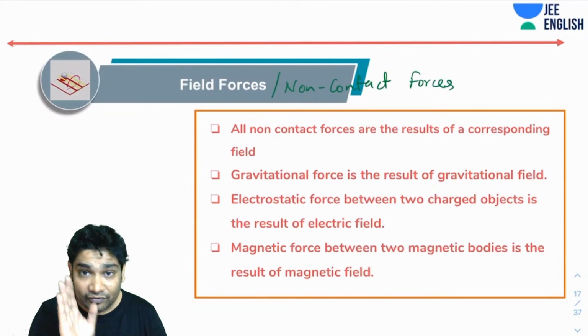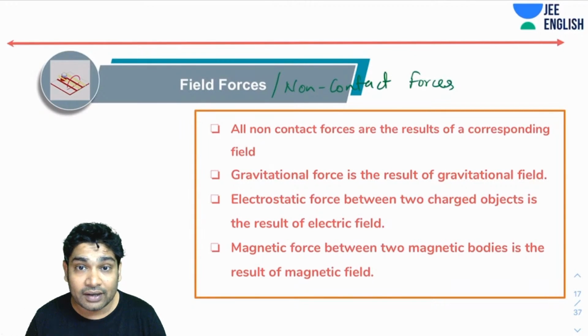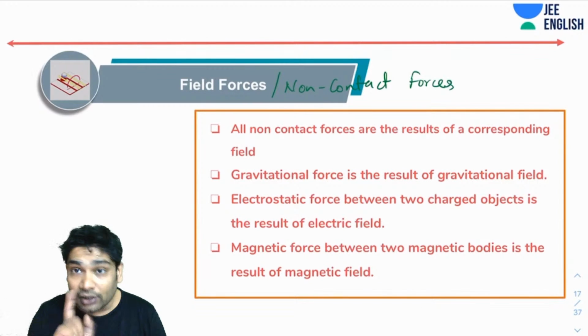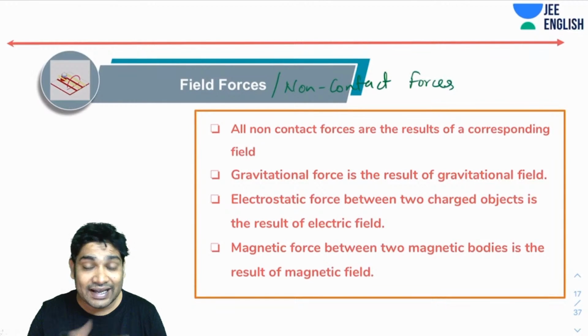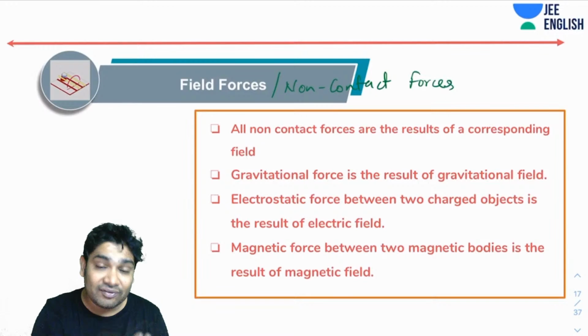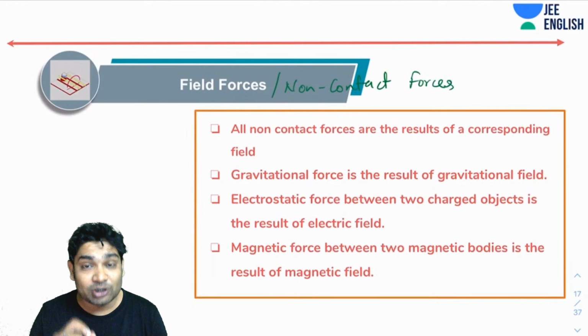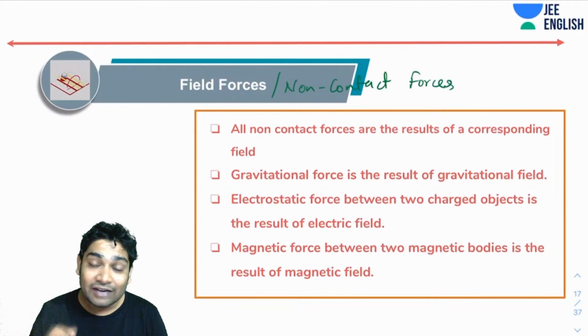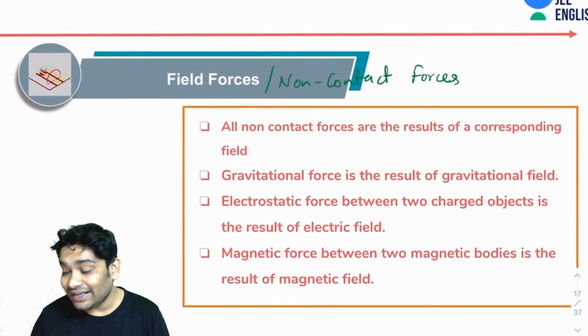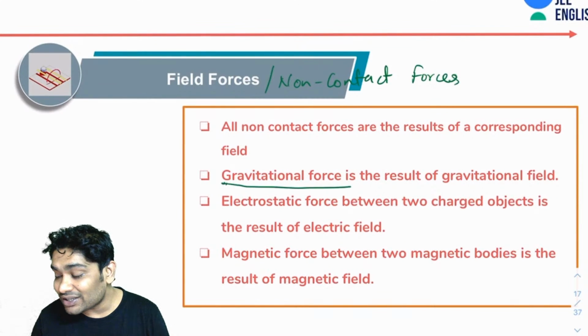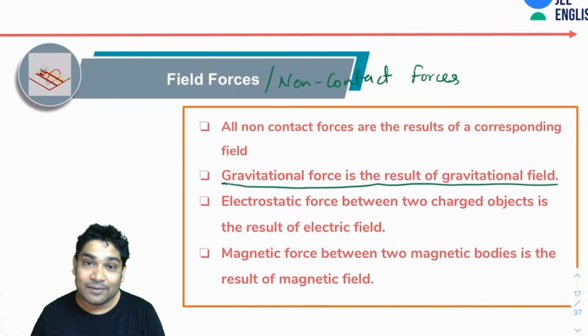We will talk about fields in detail when we talk about gravitation. Right now, I just wanted to introduce the idea of fields. All non-contact forces are attributed to some fields. We say any non-contact force is acting because of some field. Electric forces are acting because of electric fields, magnetic forces because of magnetic fields, and gravitational forces because of gravitational fields. So gravitational force is a result of gravitational field.